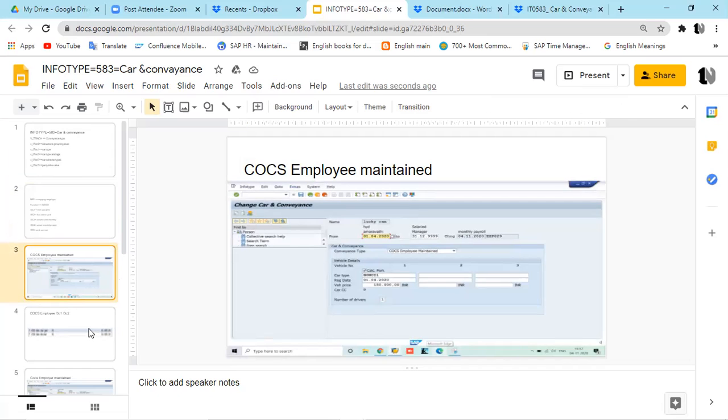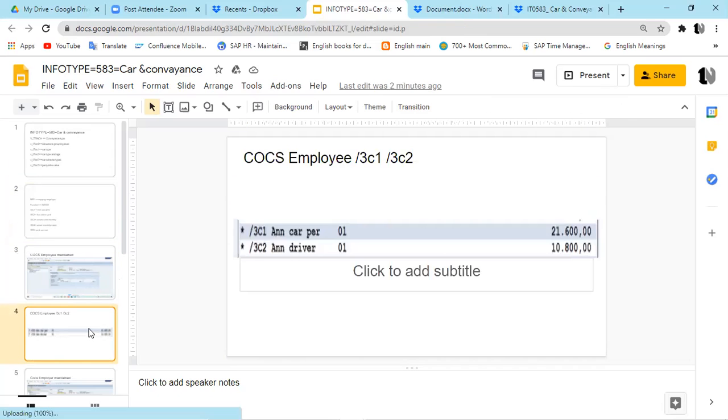Okay, that is fine. COCS have been maintained for an employee. Okay, this is what I was looking for. So you're able to generate this /3C1 and /3C2. This is your annual car perquisite, annual driver. It is fine.